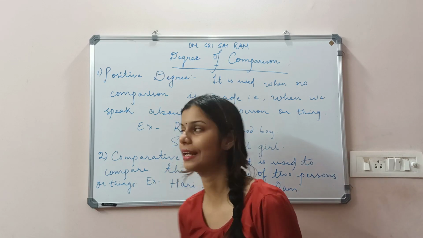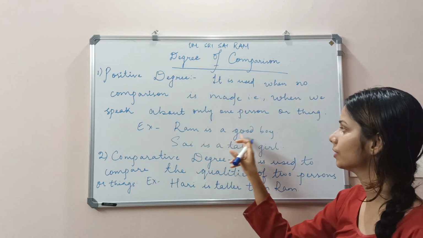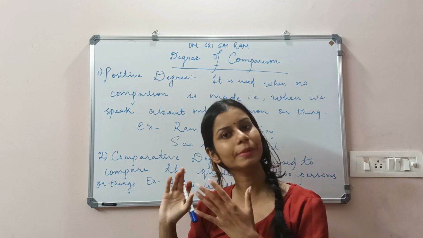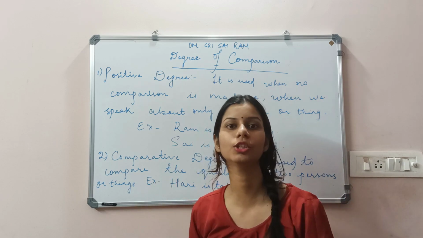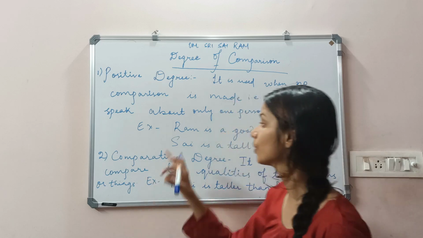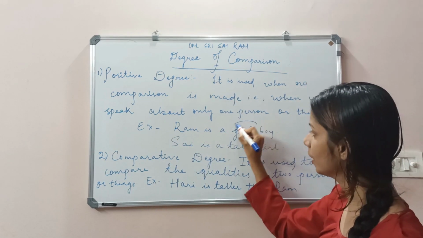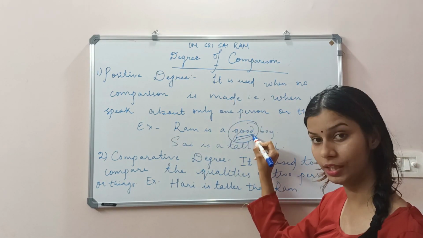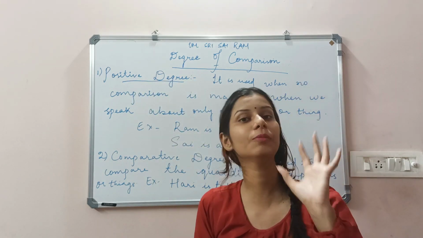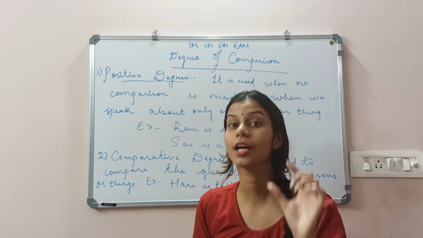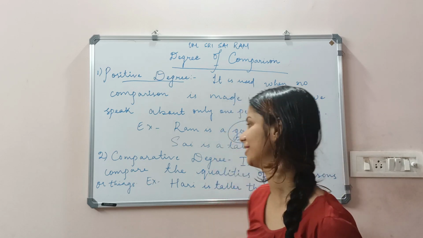For example, Ram is a good boy. Ram is a single person here. There is no other person compared to Ram. So here the word good shows the positive degree about a single person.